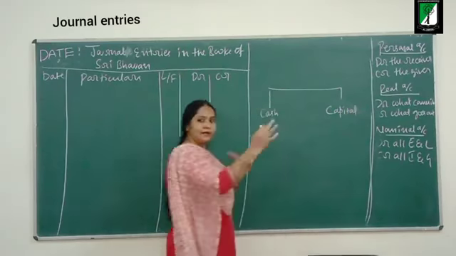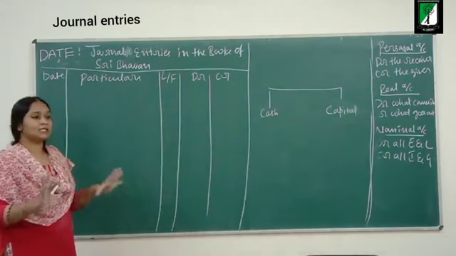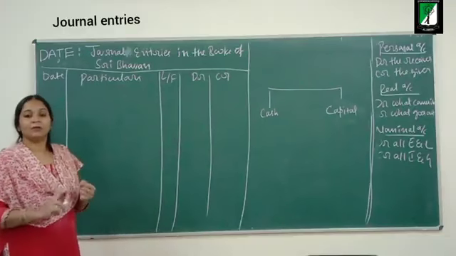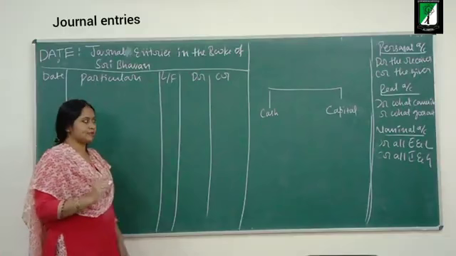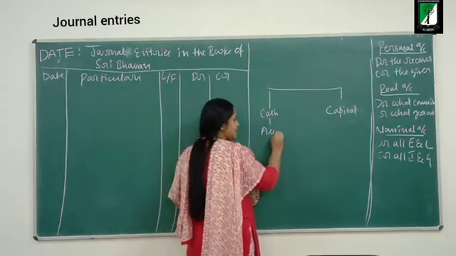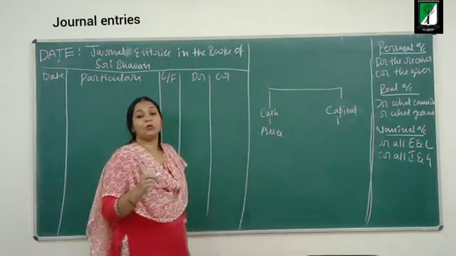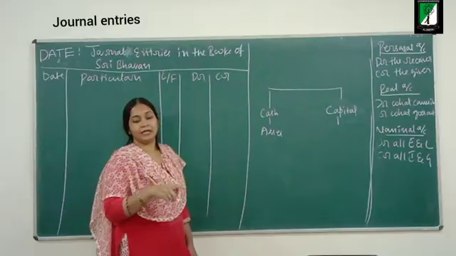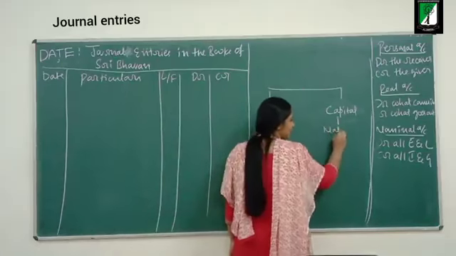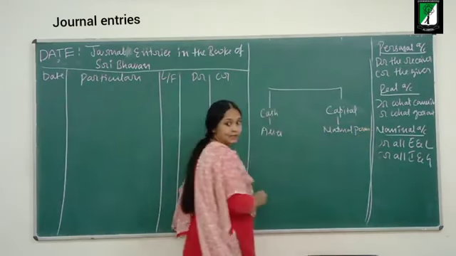Because business is different and owner is different, and whatever transactions we record in the business have to be recorded from the viewpoint of the business. Cash is the asset. Capital is being introduced by the owner, who is a natural person.